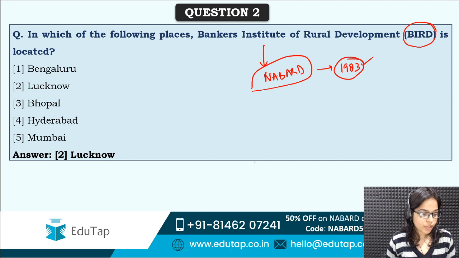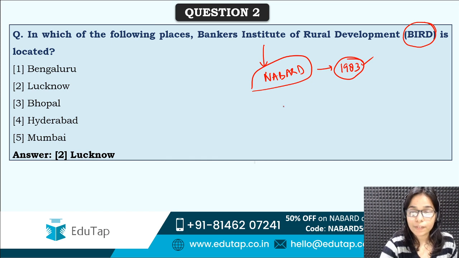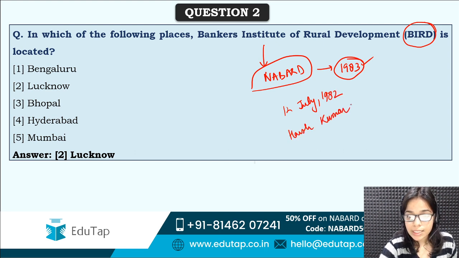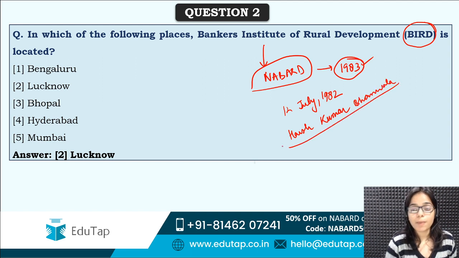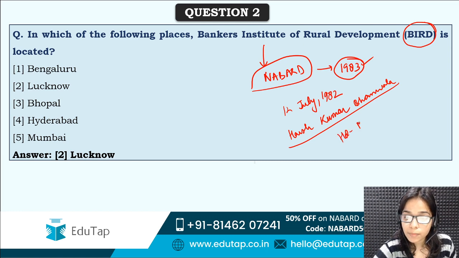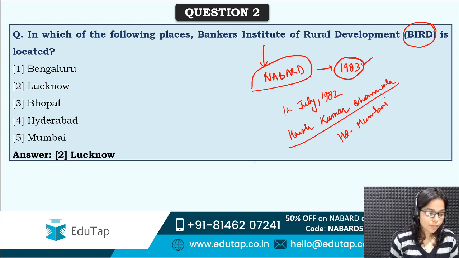Let's see how many of you can answer this. It's a very easy question. Yes, NABARD was established on 12th July 1982. And who is the chairman of NABARD? It is Harsh Kumar Bhanwala, and recently his tenure has been extended for 6 more months. Harsh Kumar Bhanwala is the chairman of NABARD, and the headquarters of NABARD are in Mumbai. Yes, very good guys. 12th July 1982.